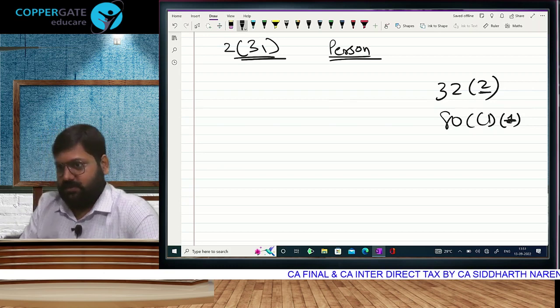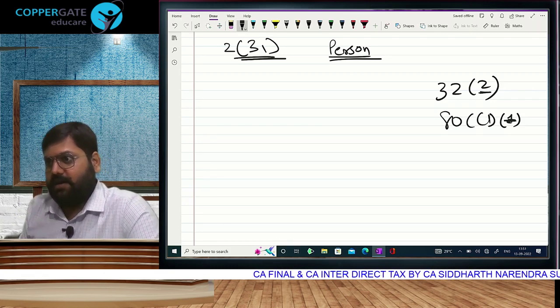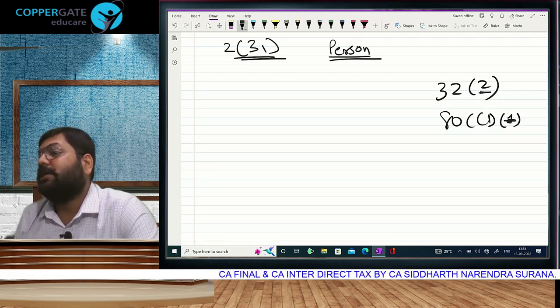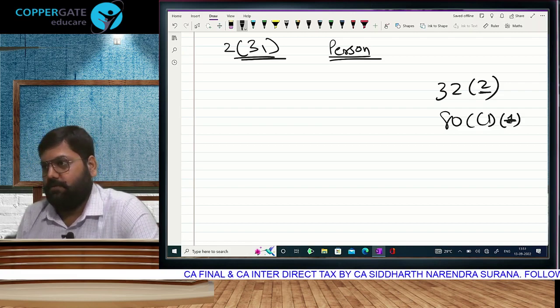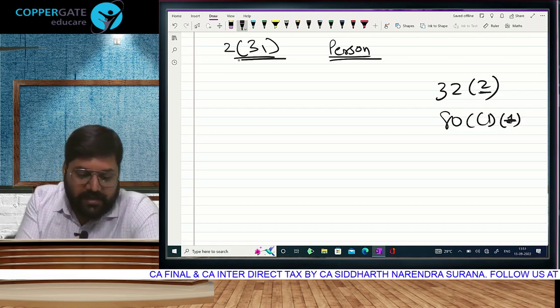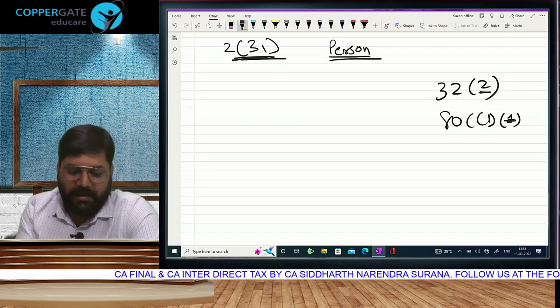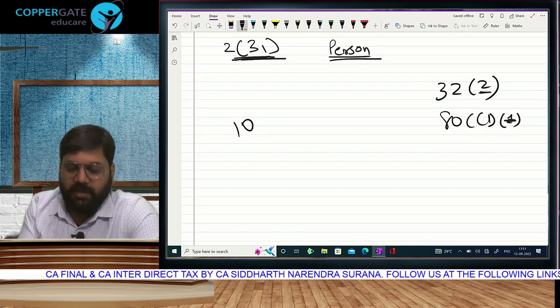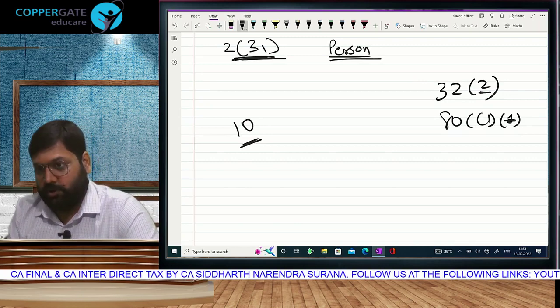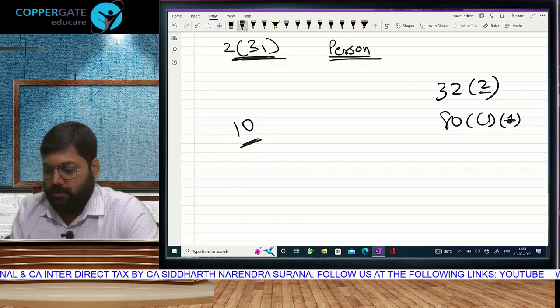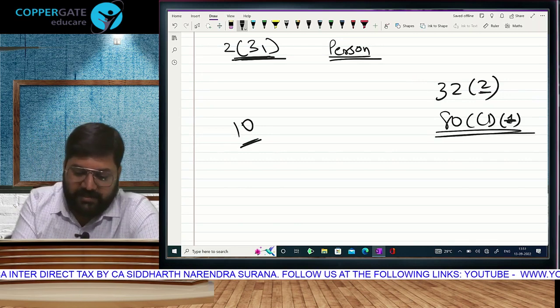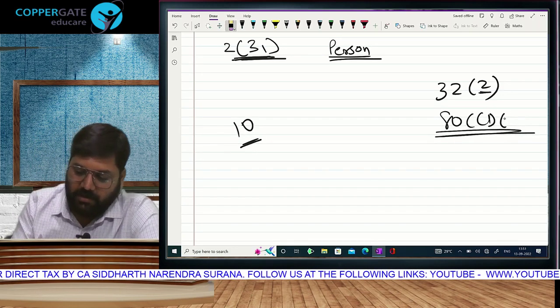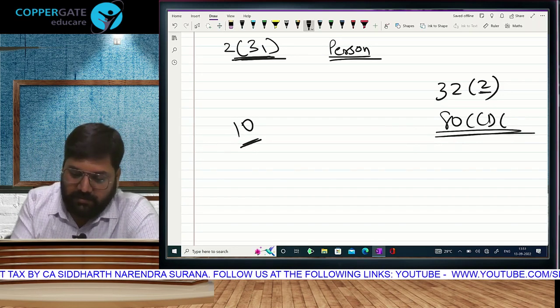Various parts in a section are referred to as subsection. But in section 2 and section 10, these two sections, we don't call them subsection, we call them clause. Reason. If there is one section, say 80 CCD, okay, uske andar there are subsections.